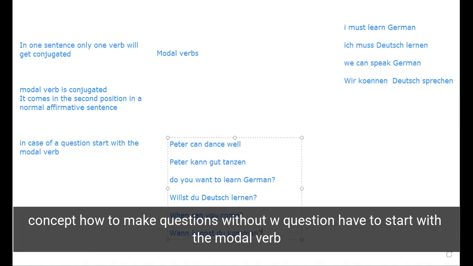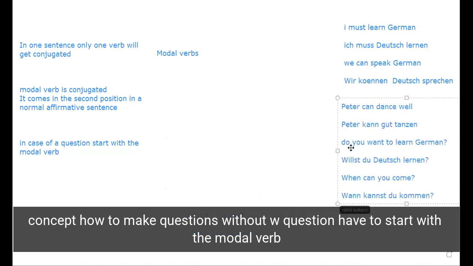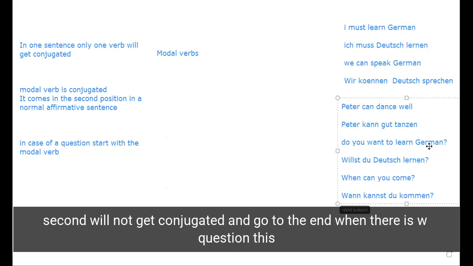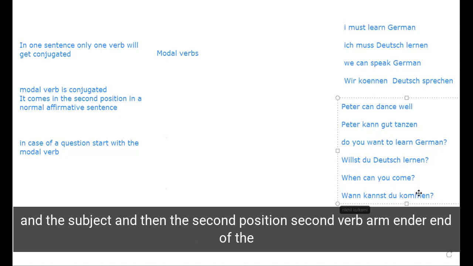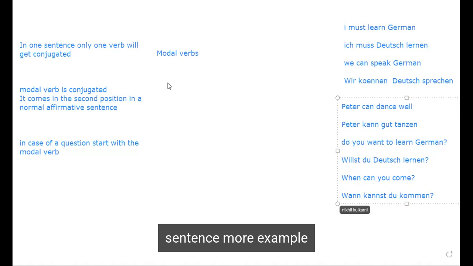It's one concept. We learned how to make questions. Without a W question, I have to start with the modal verb, and the second verb will not get conjugated and goes to the end. When there is a W question, this is what happens. When can you come? First the W question word, then the modal verb in second position, then the subject, and the second verb goes to the end of the sentence.